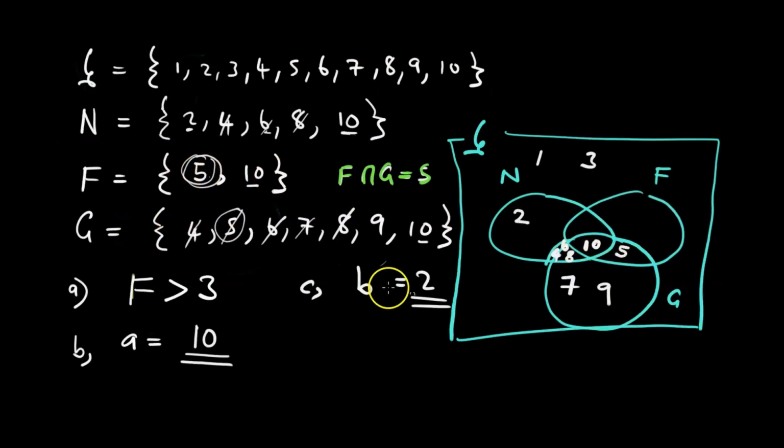Tikaenda kuna G, tina 4, 5, 6, 7, 8, 9, 10, dzese dziripo. Then 1 na 3 is a complement of what? Of N union F union G complement.